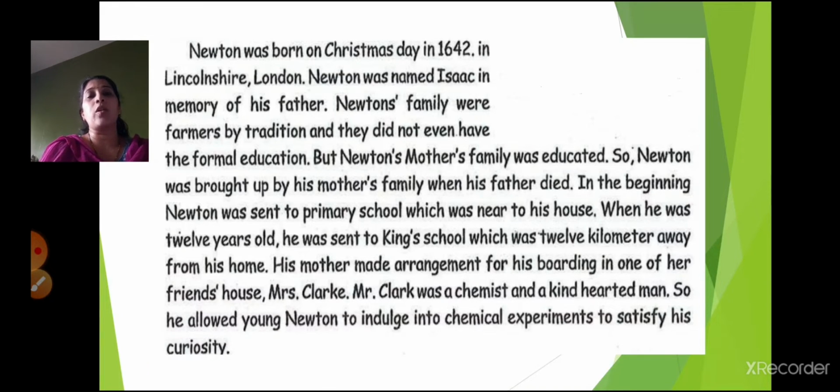He was born on Christmas Day, that is 25th December, right? In the year 1642. And where was he born? He was born in London, a place named Lincolnshire. Newton was given the name in the memory of his father, right? That's the reason his name is Isaac Newton.